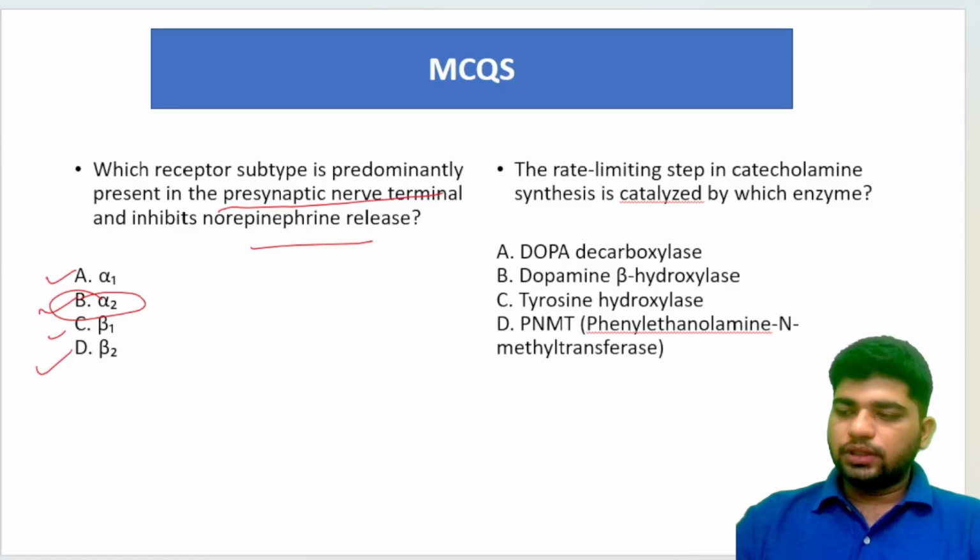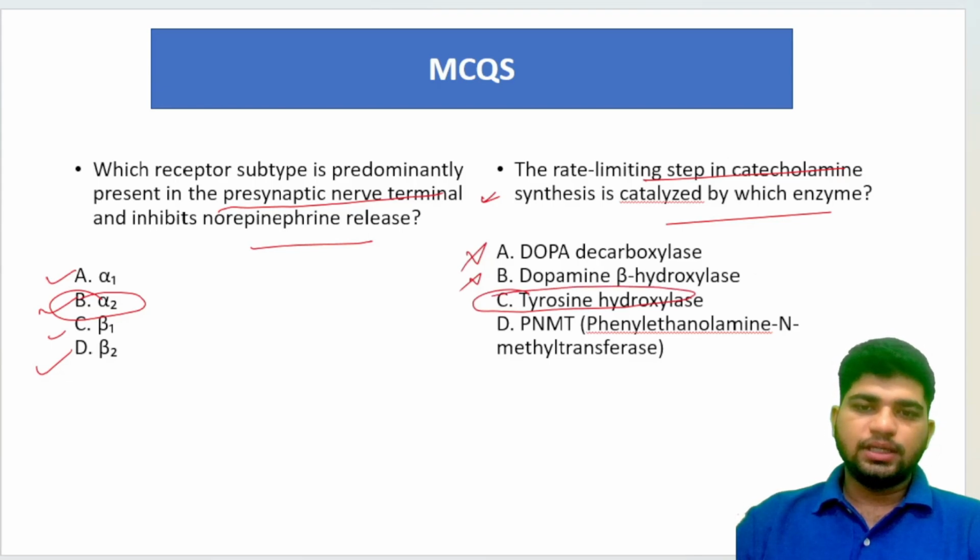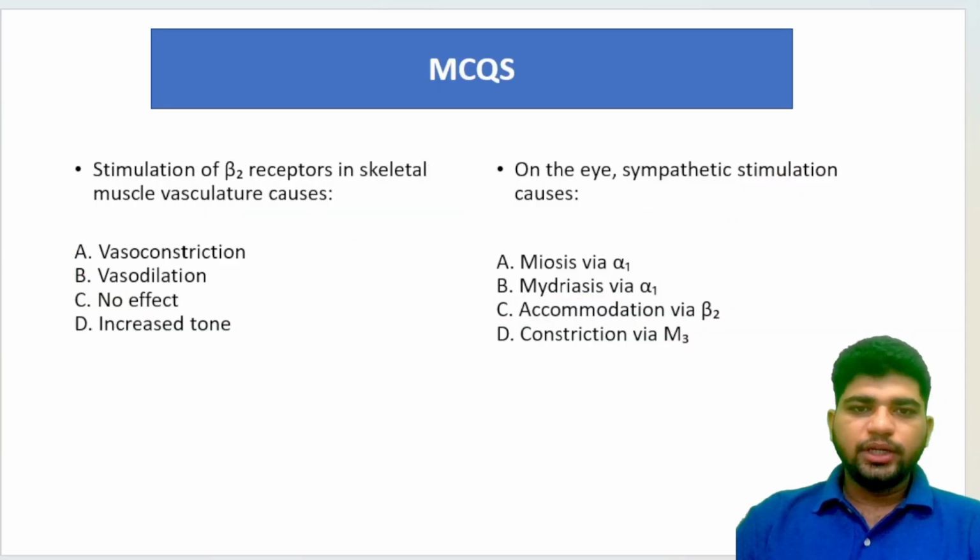Alright. Now, the rate limiting step in catecholamine synthesis is catalyzed by which enzyme? The rate limiting step. I just told you guys, is it dopa decarboxylase? No. Dopamine beta hydroxylase? No. Tyrosine hydroxylase, yes. Tyrosine hydroxylase is the rate limiting step enzyme which catalyzes the conversion of tyrosine to L-dopa.